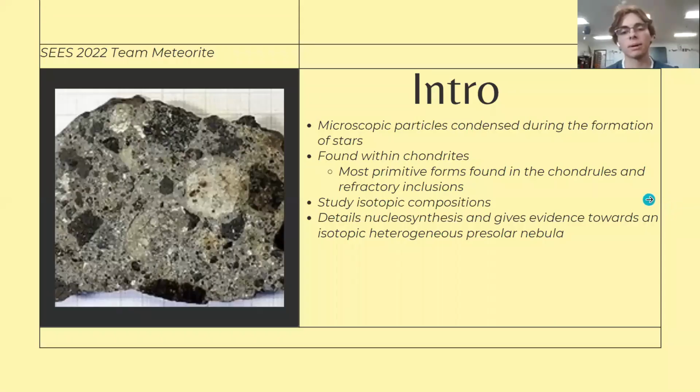Presolar grains are microscopic particles that were condensed during the formation and collapse of stars. These grains come in many different types. Diamond, silicon carbide, graphite, and oxides are the most common. Presolar grains are found all throughout chondritic meteorites. However, they're most commonly analyzed when found within the chondrules and refractory inclusions. Scientists analyze many different aspects of these grains, most commonly the isotopic compositions. The anomalous compositions found in presolar grains help to identify the meteorite's origin, give evidence towards an isotopically heterogeneous presolar nebula, and detail nucleosynthesis.